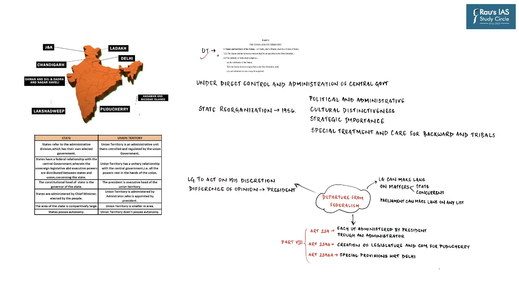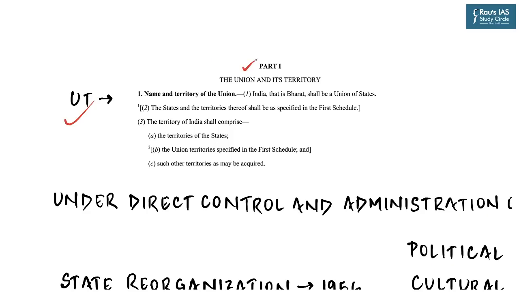So we'll start by first understanding the constitutional basis of the creation of a union territory. If you look in Part 1 of the Constitution of India, which deals with the Union and its territory, Article 1 says India, that is Bharat, shall be a Union of States, and Clause 3 says the territory of India shall comprise the territories of the states. The union territories are specified in the First Schedule. So that is where the origination of the union territories lies.